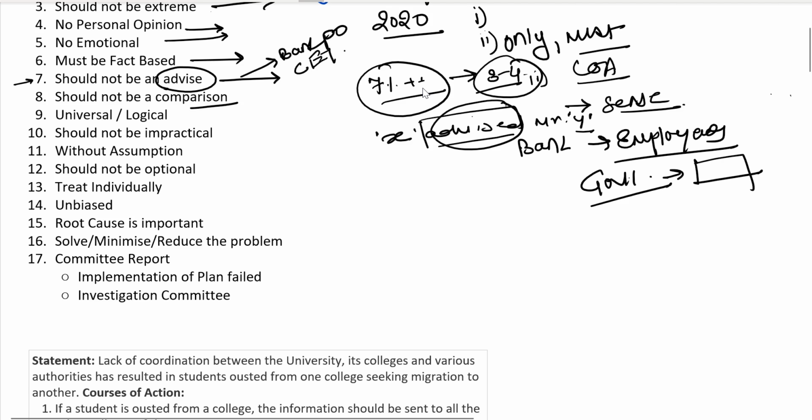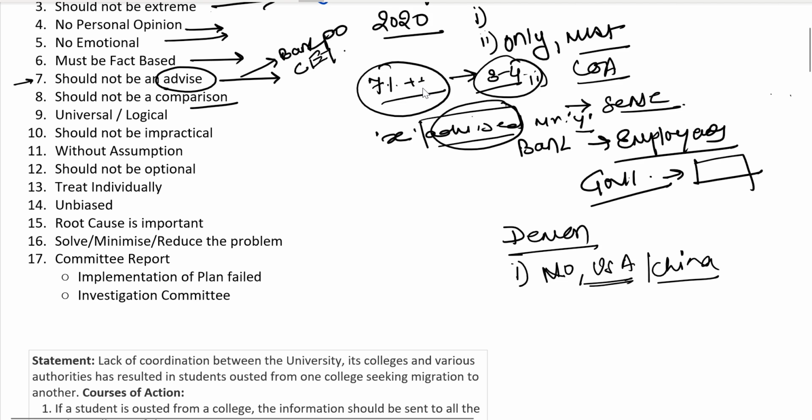Then something called a comparison: a course of action should not be a comparison. So for example, should the government of India go for demonetization? And one statement says, oh no, we should not be going because USA has never done it, or China has never done any kind of demonetization. Whenever you compare, a comparison can never be a course of action. So any statement that shows a comparison should be out directly.